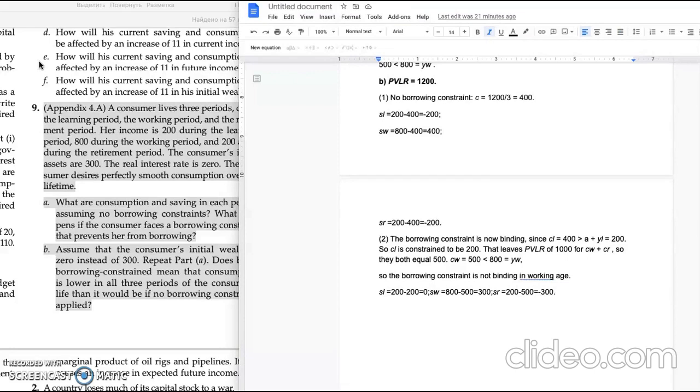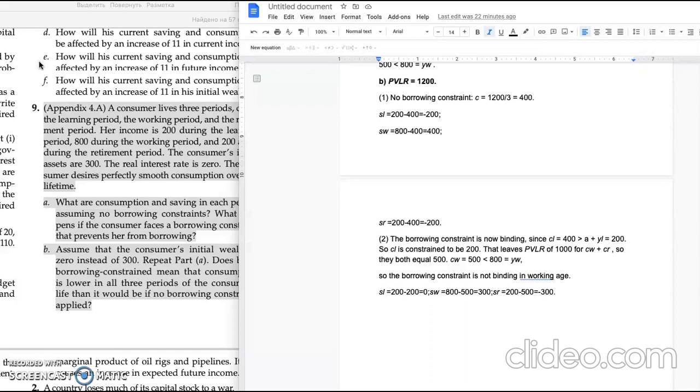The consumption will be equal to 400 for each period. From this point of view, we can say that savings in the learning period is minus 200. In the working period, it is 400, and during retirement, it's minus 200.